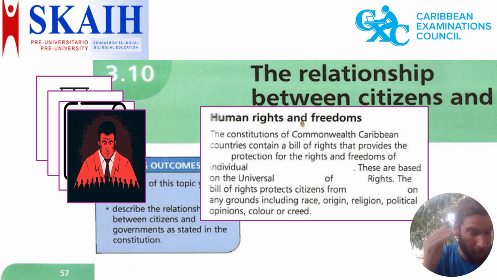Yeah, and we're now going to talk further about human rights and freedoms. So a right is something that you're allowed to do, not obligated, and a freedom is in that same direction, but it's like a freedom that government allows you to do. More or less these things are in the same direction.